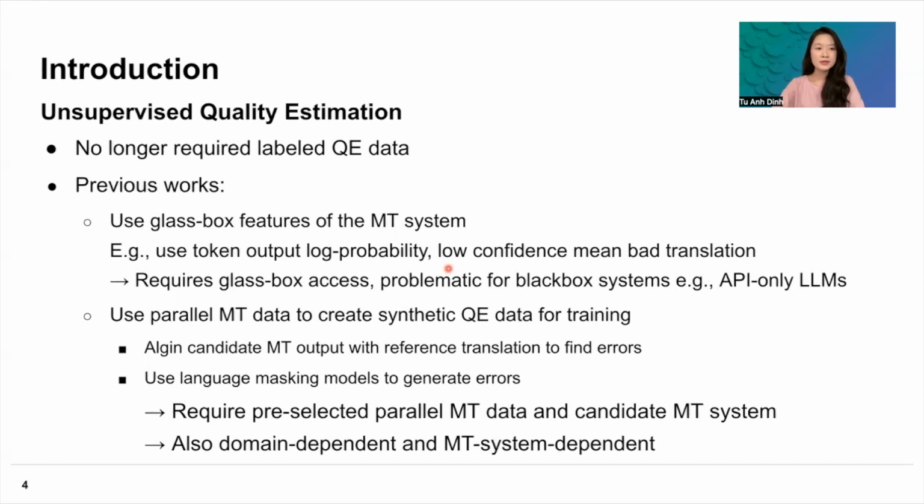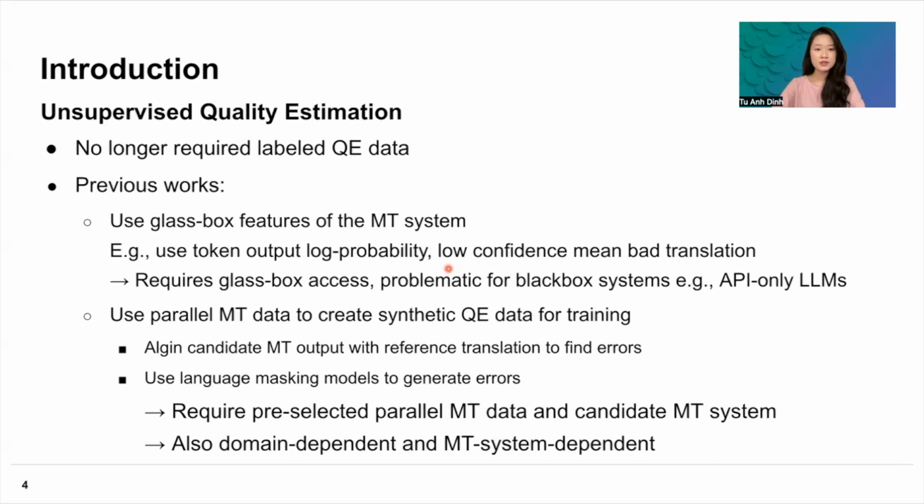The other way to do unsupervised quality estimation is to use parallel machine translation data to create some synthetic quality estimation data for training. So one way of doing it is to align some candidate machine translation output with some gold standard reference translation to find errors, or to use some language masking model on the reference data to generate errors.